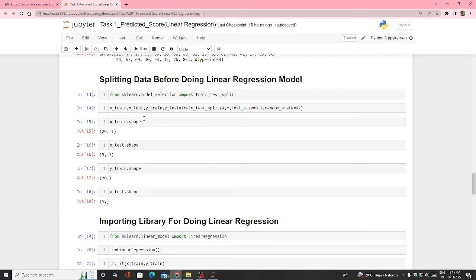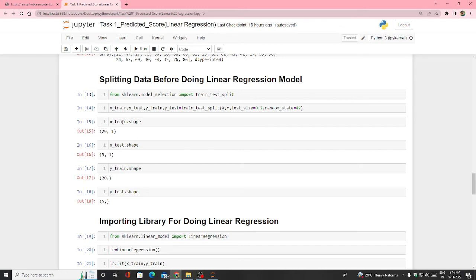After that, we call train_test_split on x and y, and test size is 0.2. That means it will be divided in an 80-20 ratio, with random state equal to 42. So it will come out as x train, x test, y train, y test.